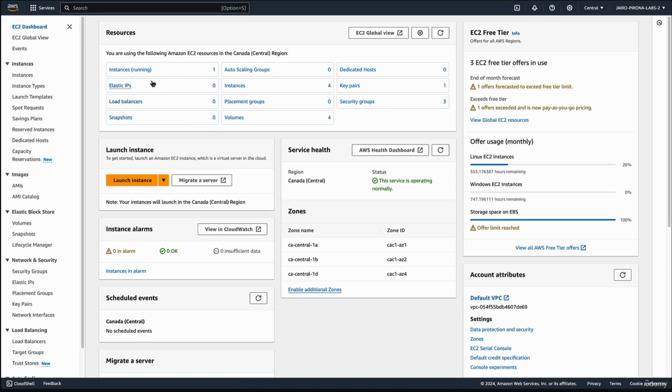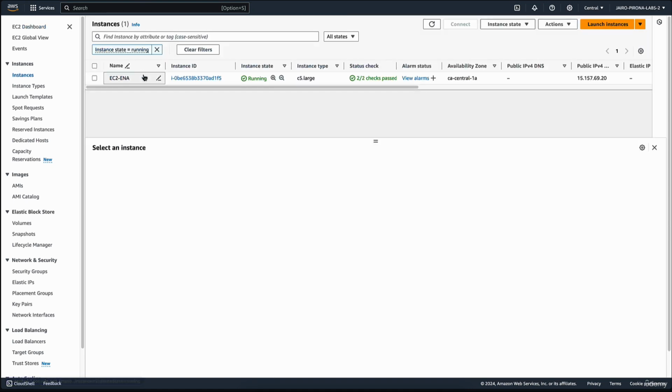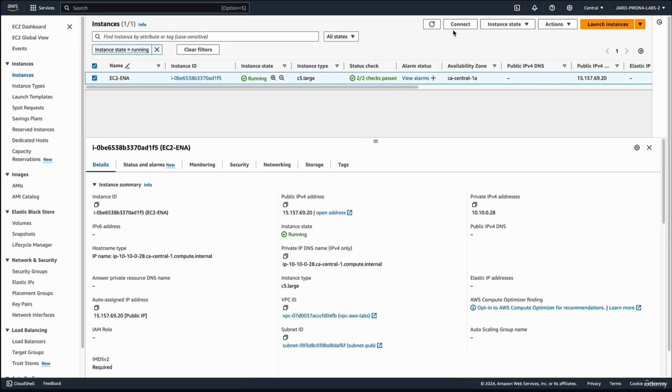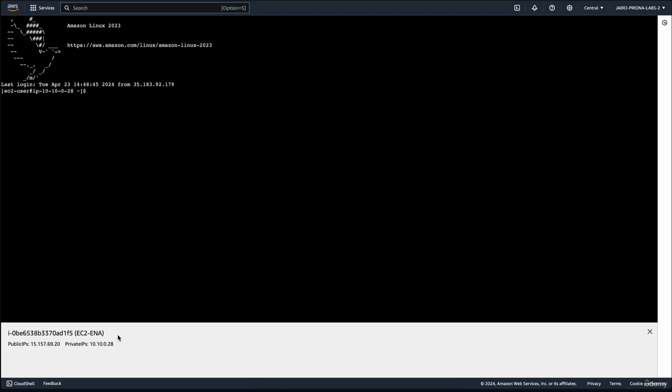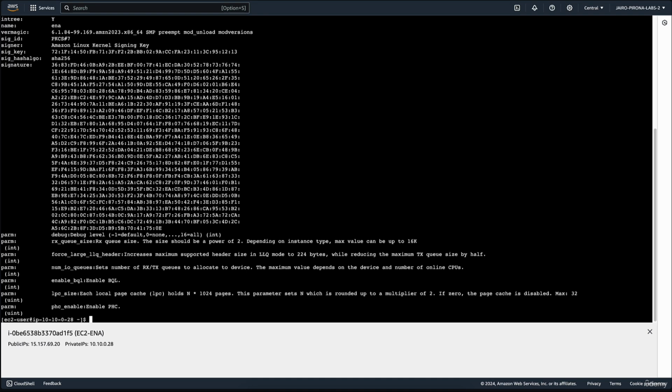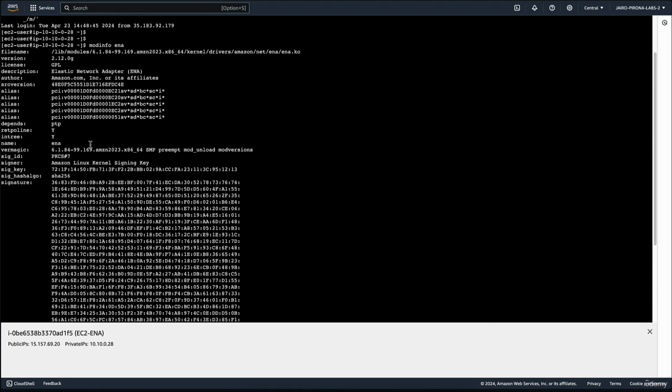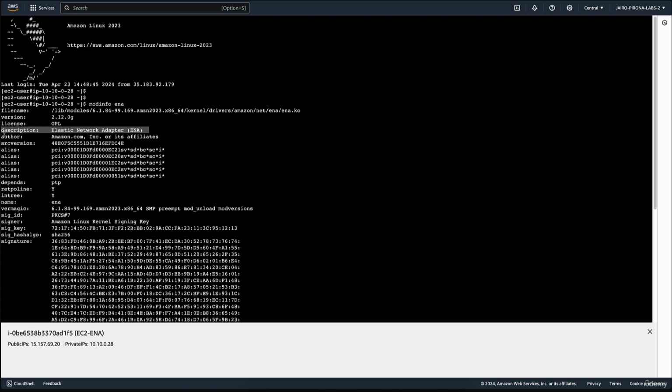Here in my EC2 Instances panel, I select the EC2 ENA instance, then Connect, and then Connect again. This is a C5 large instance type, and it comes with an Amazon Linux AMI. So, to check if the ENA module is installed, we can write as follows. And here above, we can see in the description that it is. This instance, which has an Amazon Linux 2 AMI, has the Elastic Network Adapter, or ENA, module enabled.